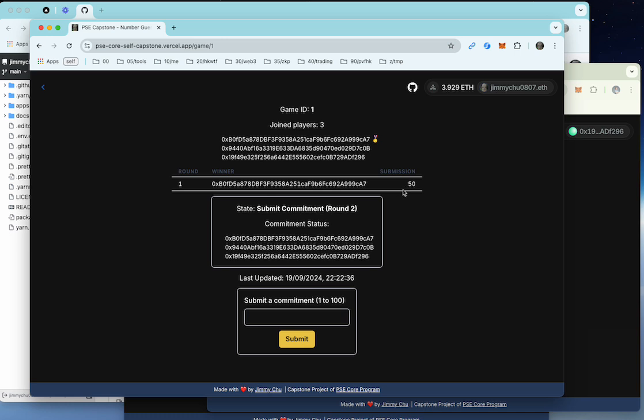I think this will make the game more interesting because you don't actually know the actual means, so the players will try to guess based on the information they see, like the submission of 50 wins. So what will be their next bid or their next submission value? We will go through the second and third rounds quickly and finally end the game here. But basically you get a flow of what this number guessing game is about.